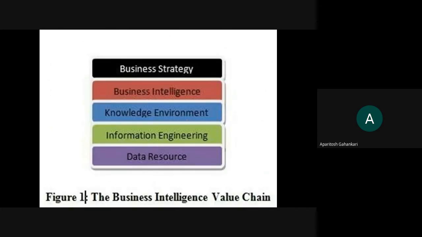And now this is the thing that we will be discussing. This is called the business intelligence value chain. Okay, so the data resource is there. Basically, you will be going from down to up. The approach is from down to up: if you have good resources, then you will have the information engineering.